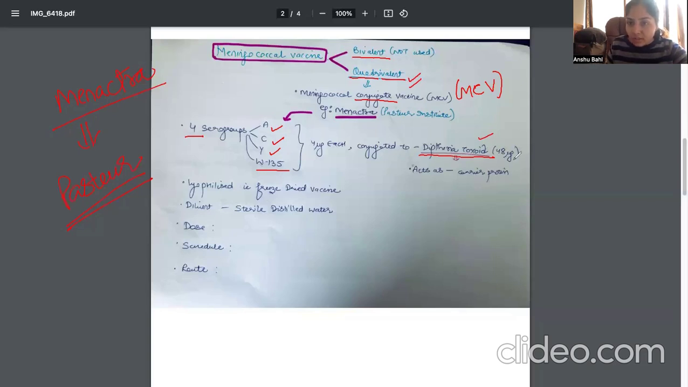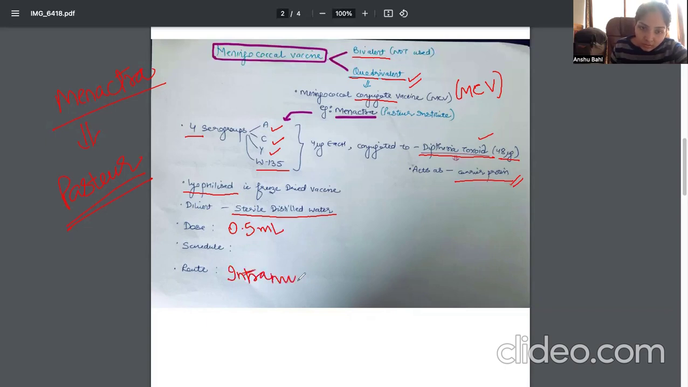And how much is the amount? 48 microgram. Okay. And which kind of vaccine is this? This is a lyophilized vaccine, means it is freeze dried. All right. And the diluent is simply sterile distilled water. The dose is a universal dose of 0.5 ml, and the route is deep intramuscular.